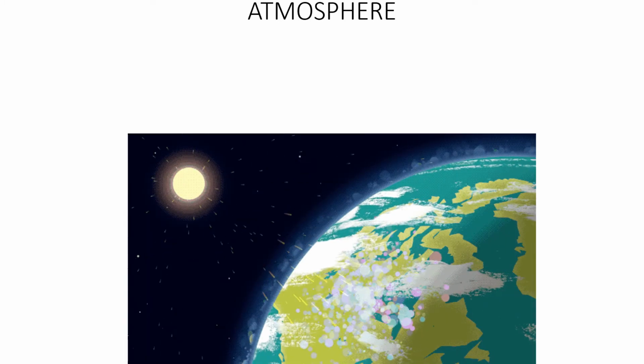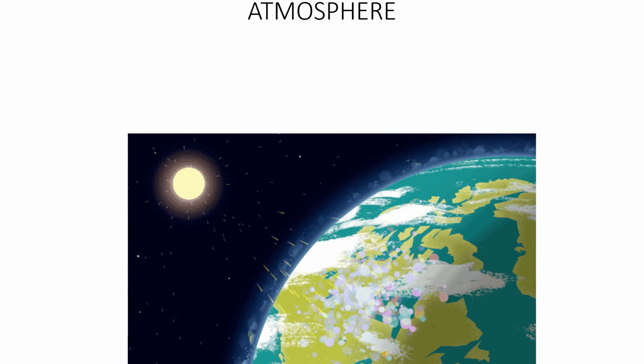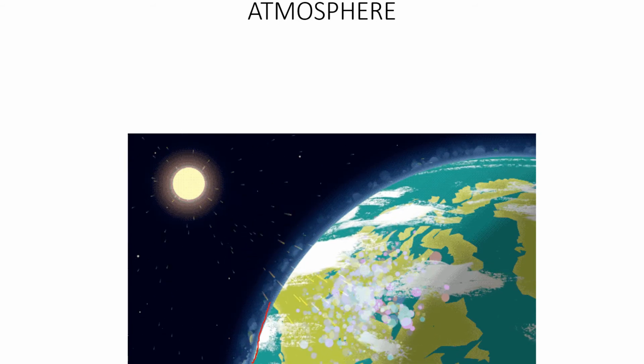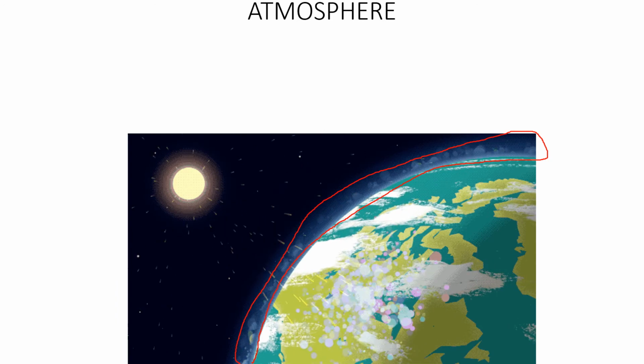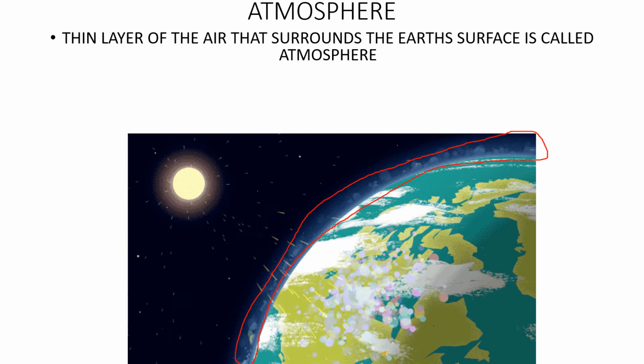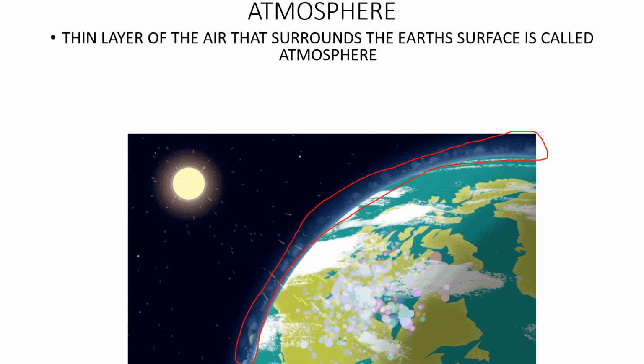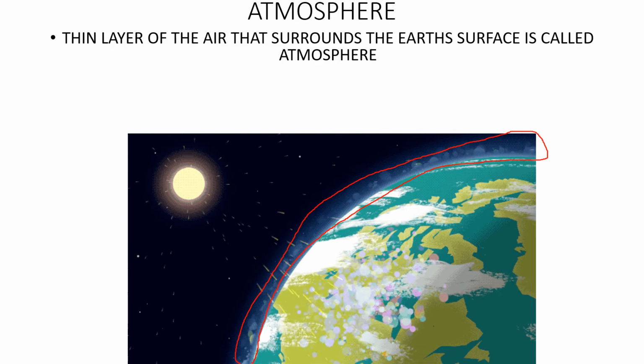And the third one is atmosphere. So here in this image, can you see there is a light layer of blue color over here? Inside this red mark, are you seeing the light layer? That light layer is atmosphere. The thin layer of air that surrounds the earth's surface is called atmosphere.